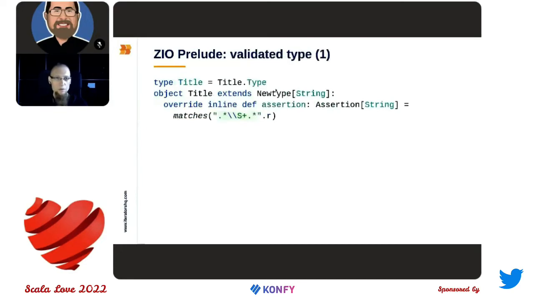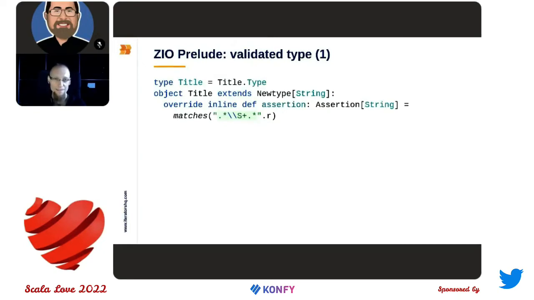And in ZIO Prelude, there is no such thing as NewtypeValidated. But instead of that, we can define something which is an assertion for a new type. And here I have a definition for a title that is, again, not blank. And it uses some regular expression. For an assertion, we cannot invoke any custom code here.